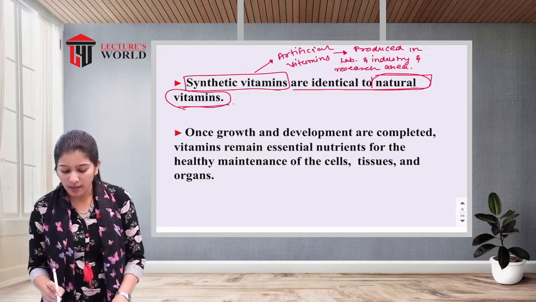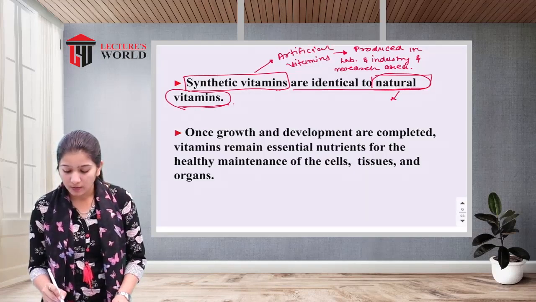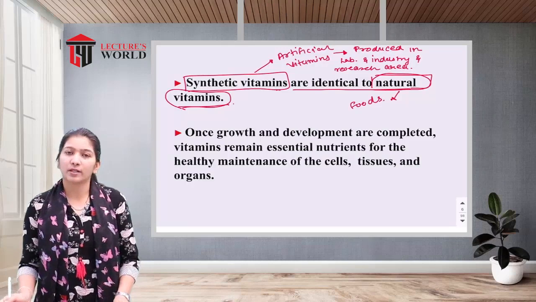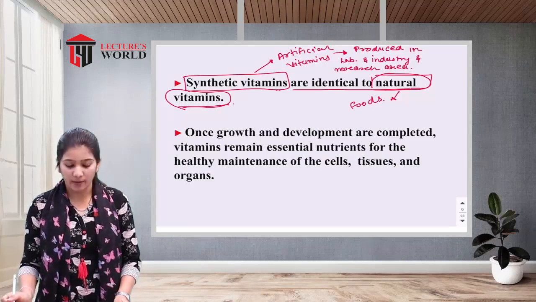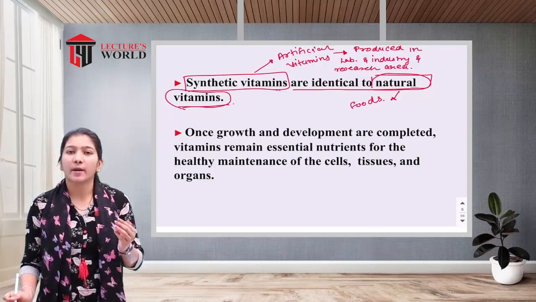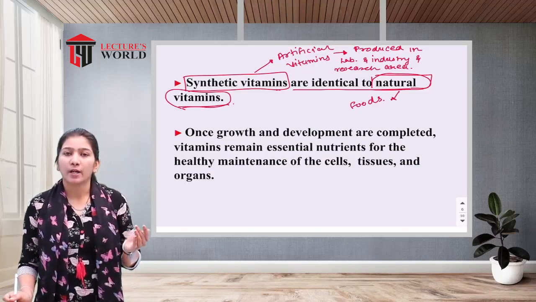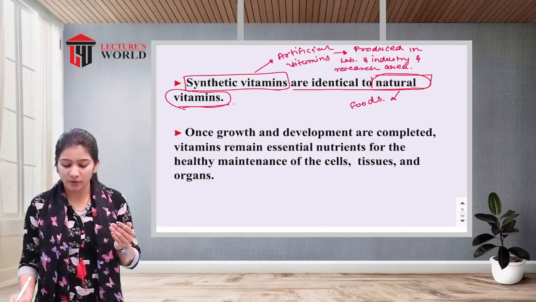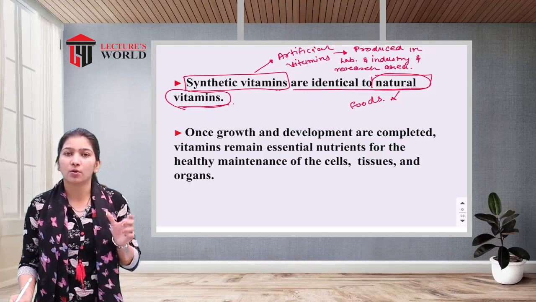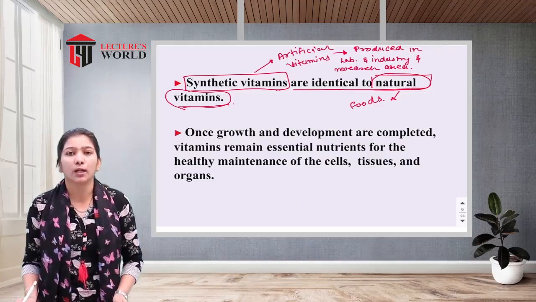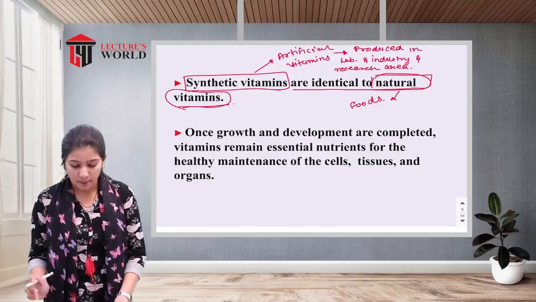So natural vitamins are what we get from foods. That's why they are called natural vitamins. Whatever vitamins are made in laboratories, research institutes or any kind of industry, those synthetic, artificial vitamins are very similar to natural vitamins.